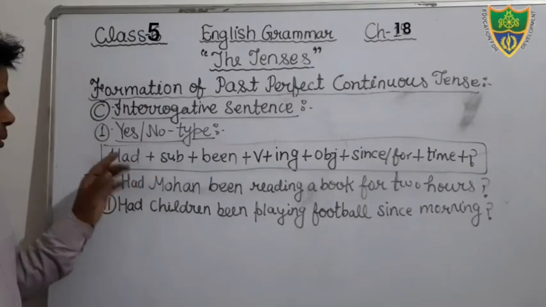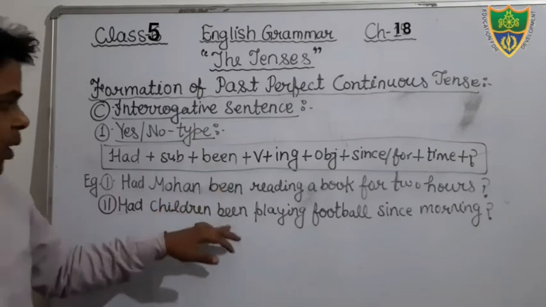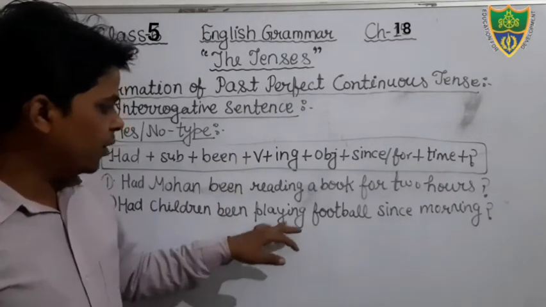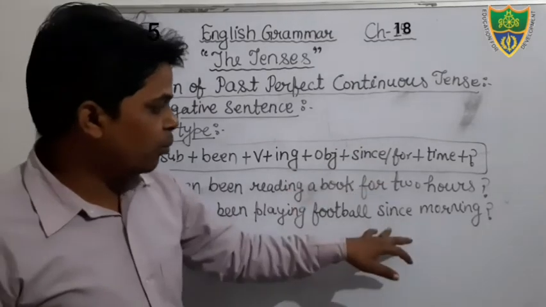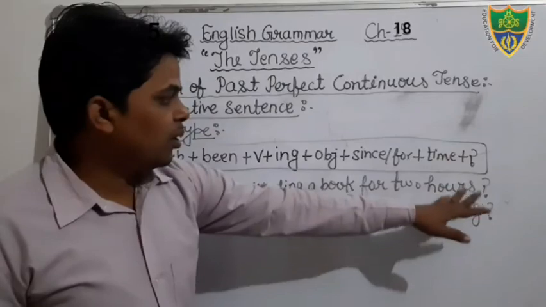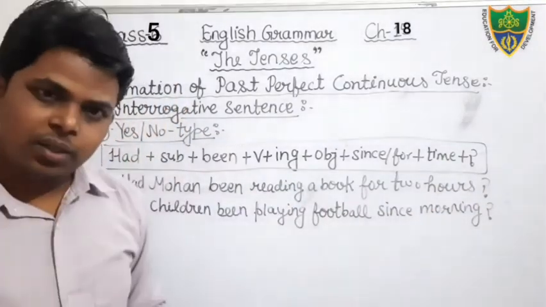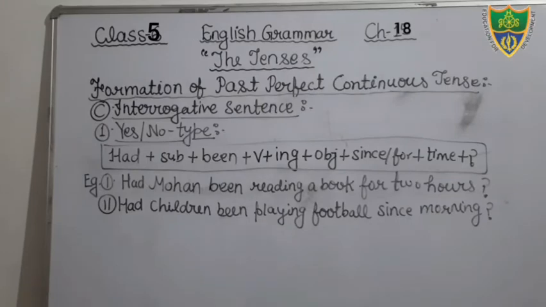You can see here, subject, had is here, then after subject is here, then after been, then after verb, in the verb I have added ing, then after object, then after since or for according to the sense of the time. Okay, and then after you will mention the time. Okay students, I hope that it is clear to you. I hope that you all have understood.